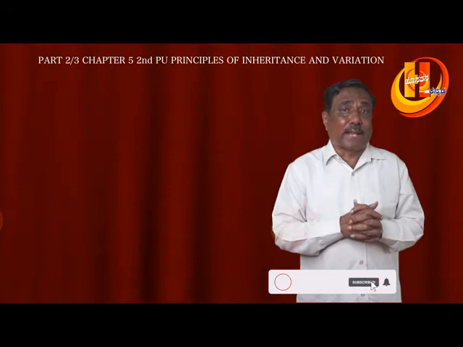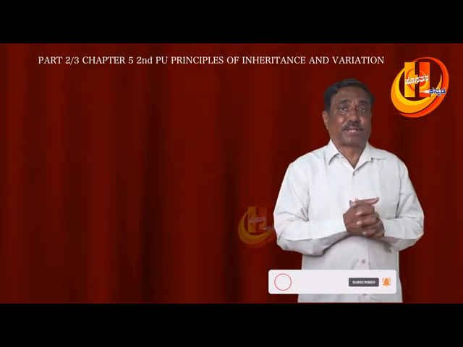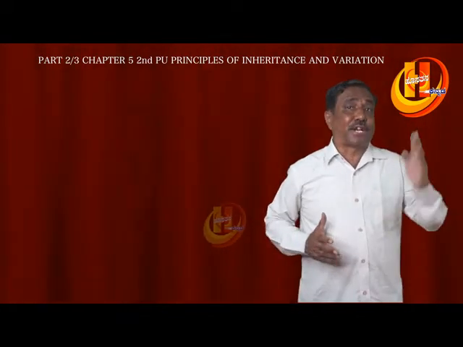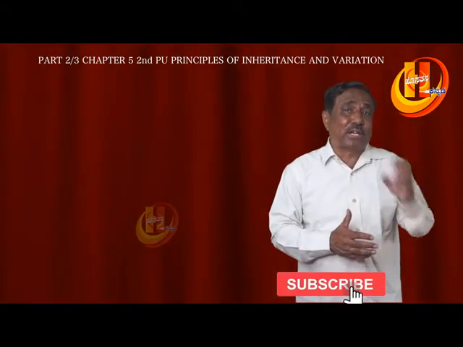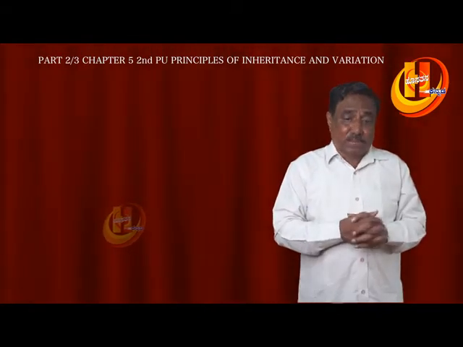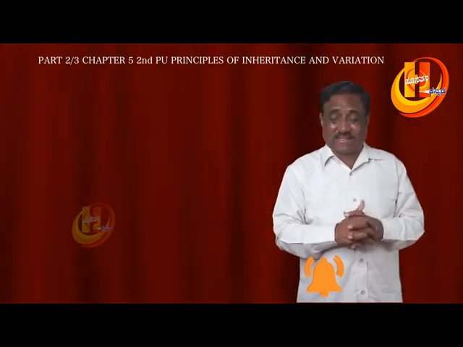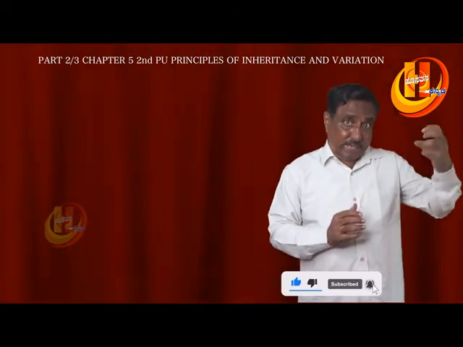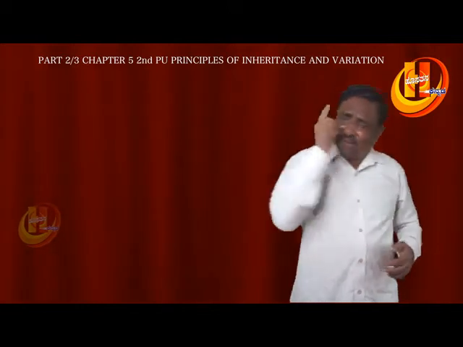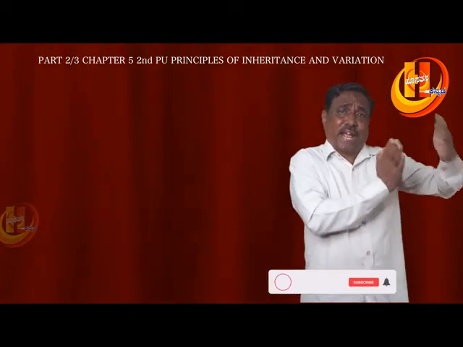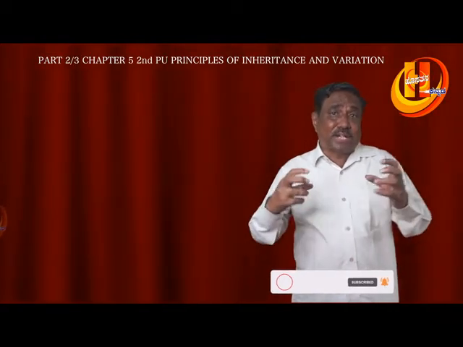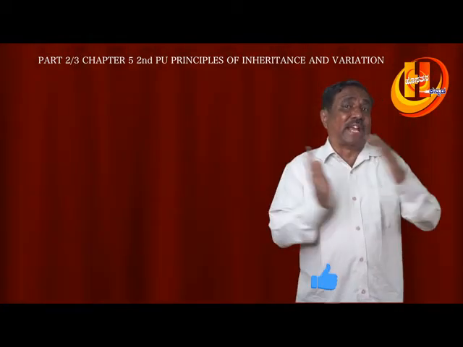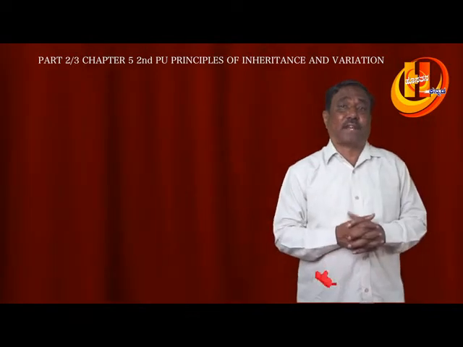So, two types of mutations can be seen: gene mutation and chromosomal mutation. Natural gene mutation was observed by T.H. Morgan, that is the appearance of white eyes in Drosophila melanogaster, which is an example of natural mutation. And artificially, mutation can be induced by using agents called mutagens, which is very important.